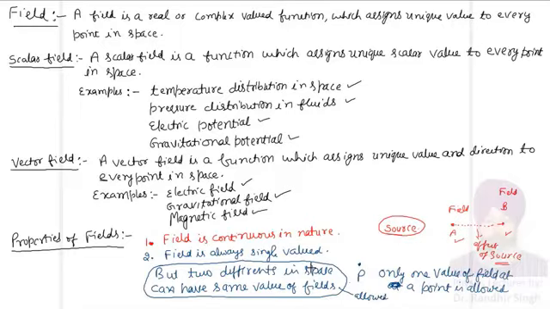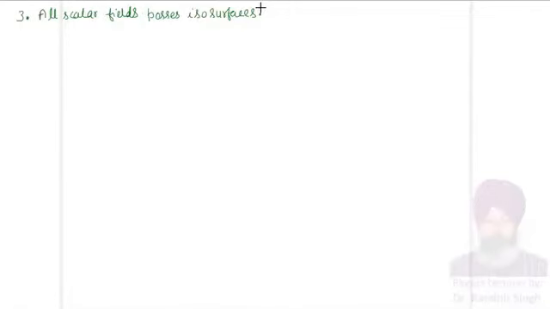Let me write now third property of the fields. So this is the third property, and it is particularly related to the scalar fields. All scalar fields possess isosurfaces. So what is isosurface?